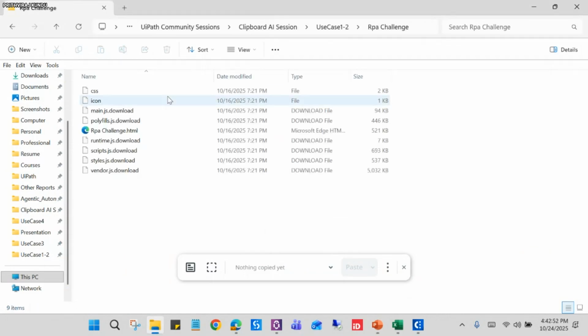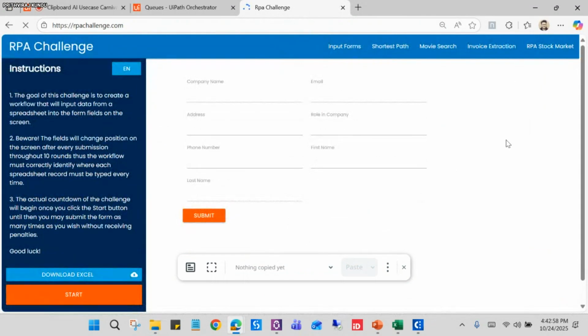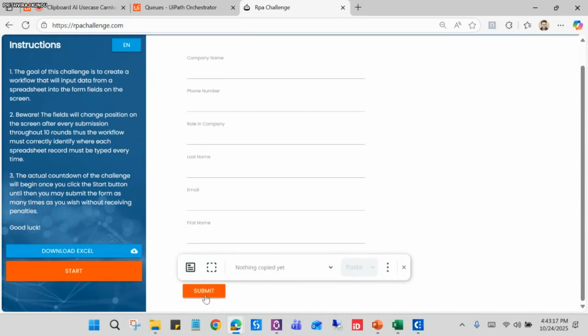Okay. There is a website called RPA Challenge. You can easily open it. Let me open this. You can see there are so many fields for the employee, like company name, email ID, address. Every time we click on submit, the fields are replaced, so the field positions are changing after each click. You can see here, right? Let's see how Clipboard AI can intelligently paste the data here by recognizing all the fields.